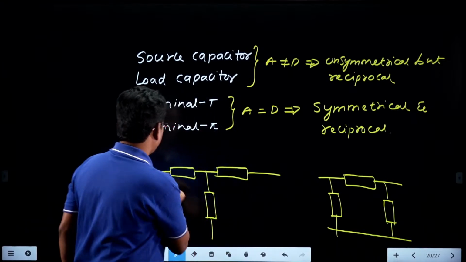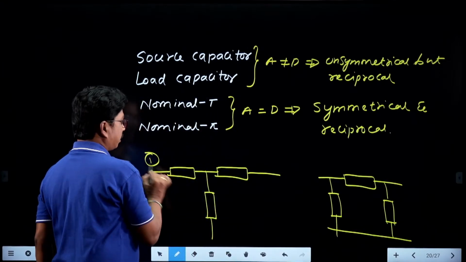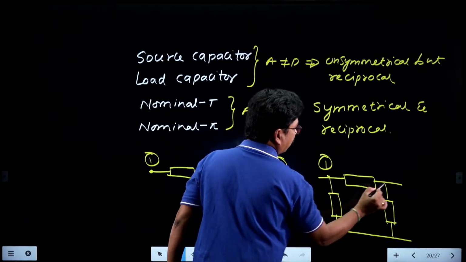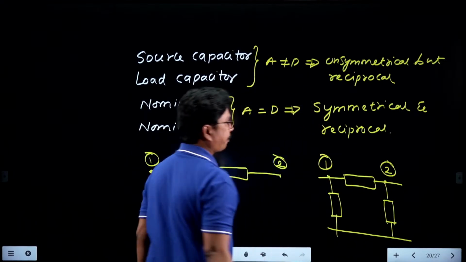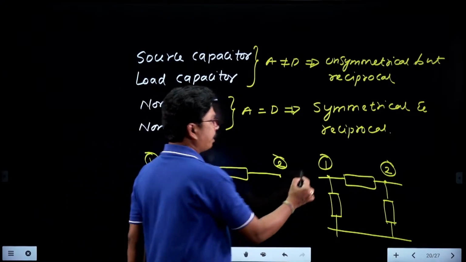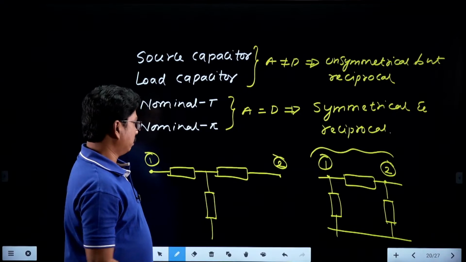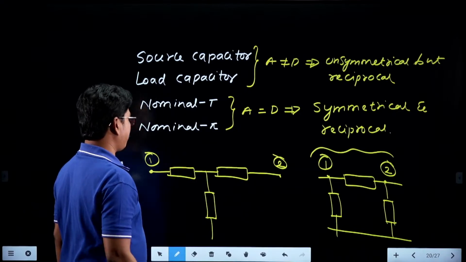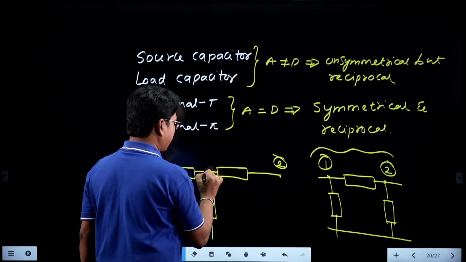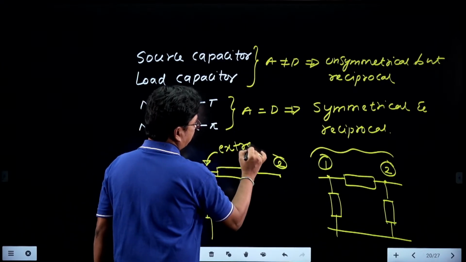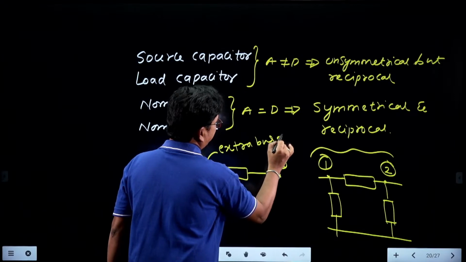So if you see, this is the first bus and this is the second bus, and this is the first bus and this is the second bus. In case of the pi model, we have two buses for one line, whereas in the T model, we have one bus here, and this is an extra bus or extra node.